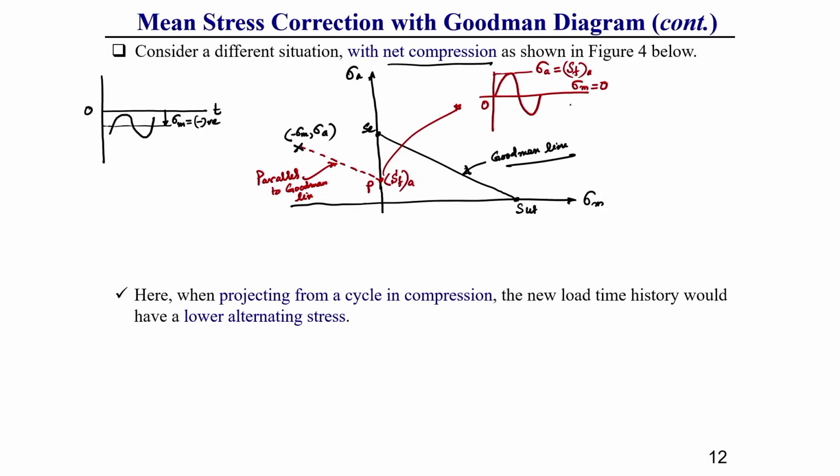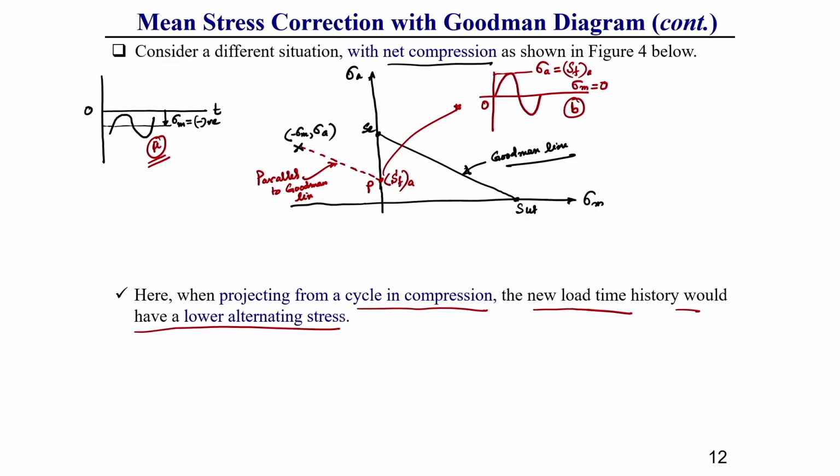So, let this be our diagram A, which is a completely compressive fluctuating load, and this diagram B is a completely reverse type of loading. Whatever the effect of diagram A will be, the effect of diagram B will also be the same. That is why, when projected from a cycle in compression, a load time history would have a lower alternating stress.